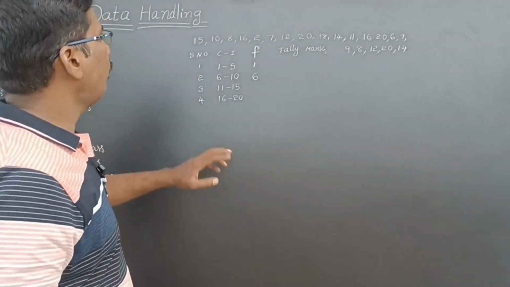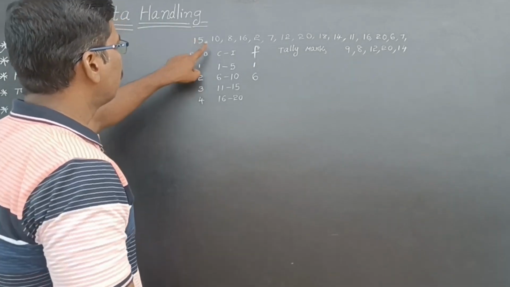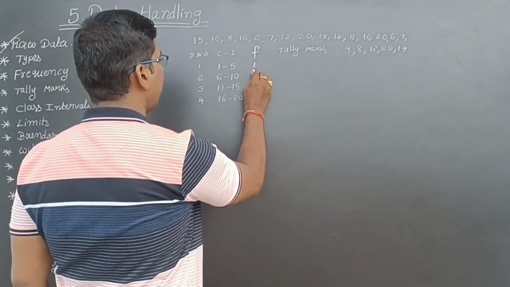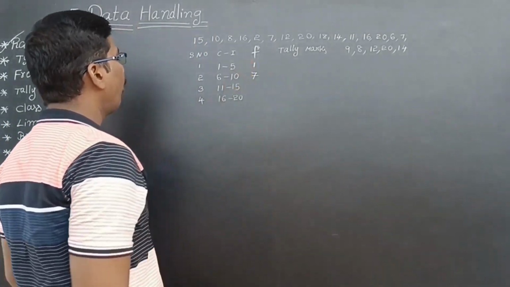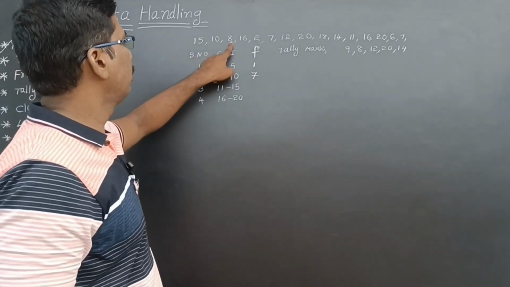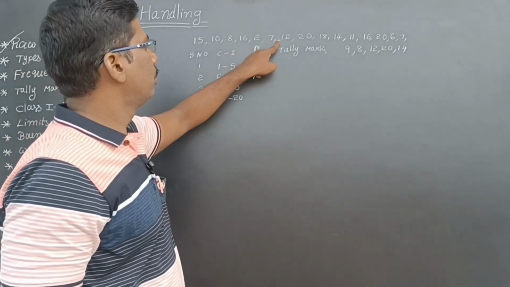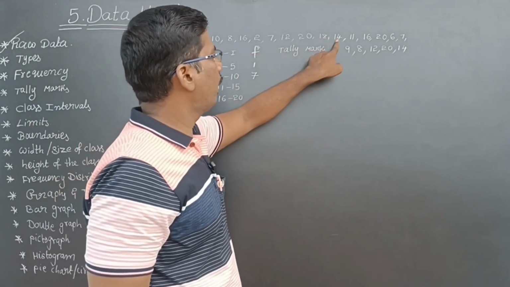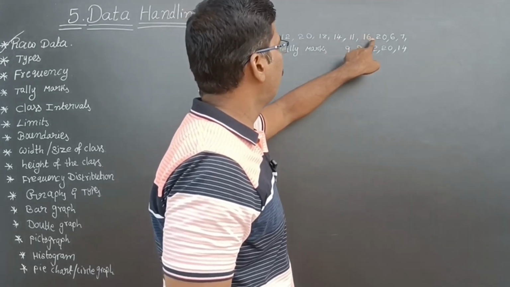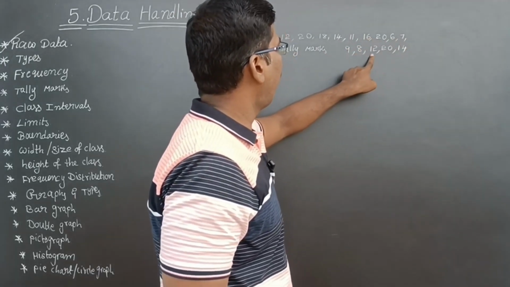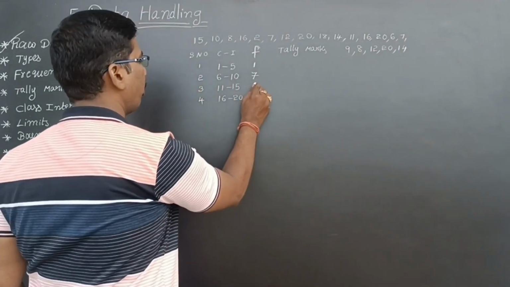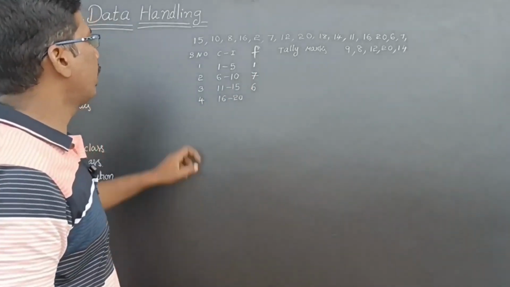Next, 11 to 15. So, 10 is also there, 7. Now, 11 to 15. So, 1, 2, 3, 4, 5, 6. 6 members. Now, 16 to 20.